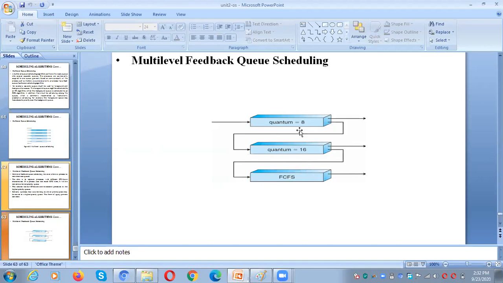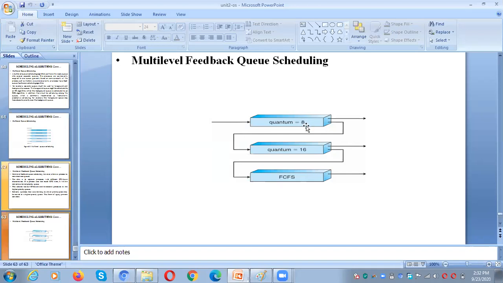But if we observe, there is a link from the first to the second queue and from the second queue to the third queue. So why do we have a link like this? For example, initially we need to run all the processes available in the first queue. What is the time quantum? 8.